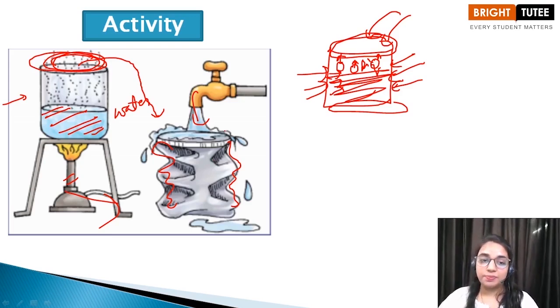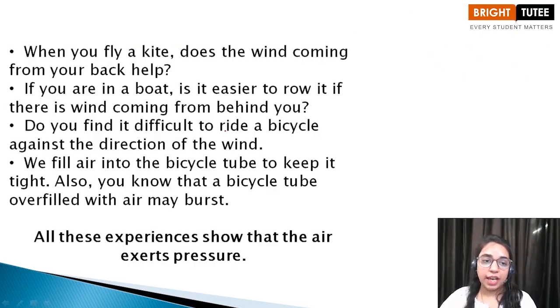Let us now move ahead and discuss some points. Like when you fly a kite, wind coming from your back will help. Whenever you are flying a kite, it will become easy for you to fly it if the wind is coming from the back side of yours. But if you try to fly the kite against the direction of the wind, it will be difficult for you.